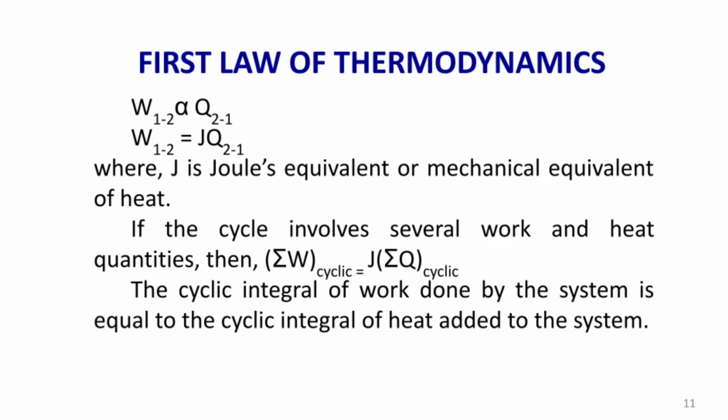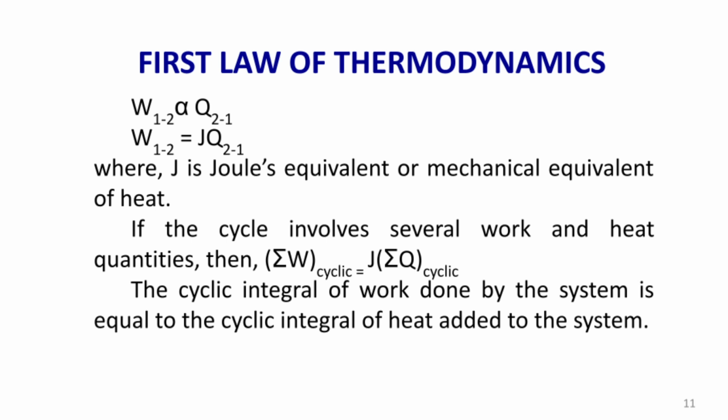Now, whatever the amount of work that is transferred during this process 1 to 2 is proportional to Q, the amount of heat transferred during the process. So, W1 to 2 is proportional to Q2 to 1. In order to remove the proportionality, we have to introduce a constant.